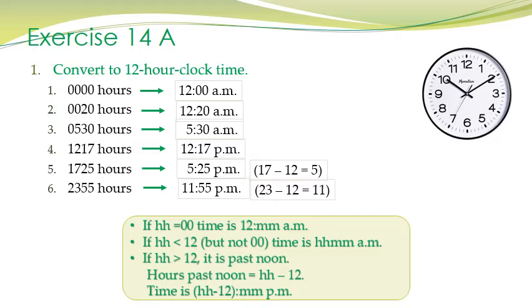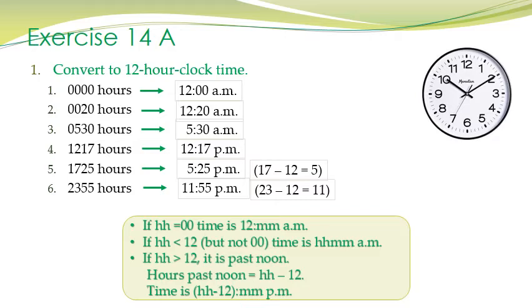So now children, let us understand. See, if HH is equal to 00, the time is 12 a.m. That is, it is 12 midnight. If HH is less than 12 but it is not 0, then the time is HH:MM, right? Means it is the time between 12 midnight to 12 noon, right? That is, it is the ante meridiem time.